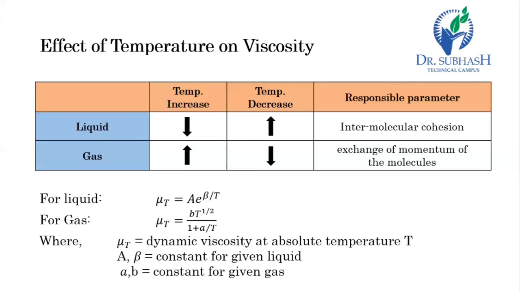So that is all for today, friends. In conclusion, what we have seen today: first the definition of kinematic viscosity, then Newton's law of viscosity, and then types of fluid according to Newton's law of viscosity: Newtonian fluid, non-Newtonian fluid, ideal fluid, real fluid, plastic fluid, ideal plastic fluid, and thixotropic substance. Then according to the power n, if n is greater than 1 and if n is less than 1, then dilatant fluid and pseudoplastic fluid are considered. And after that, the effect of temperature on viscosity.